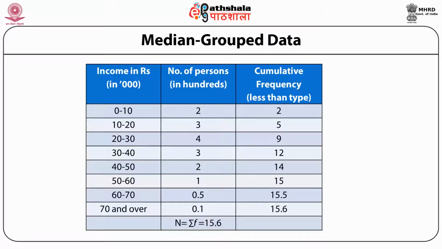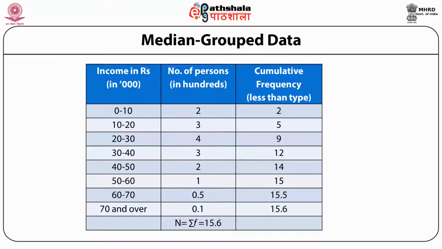So, in order to get this, we go back to the second column and we sum the values 2 plus 3. That is the values corresponding to 0 to 10,000 and 10 to 20,000, because all the people who are having their income from 0 to 10,000 or 10 to 20,000 are having their income less than equal to 20,000. That's why we have written in column number 3 corresponding to 10 to 20.